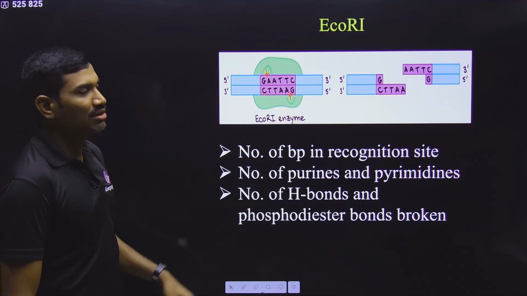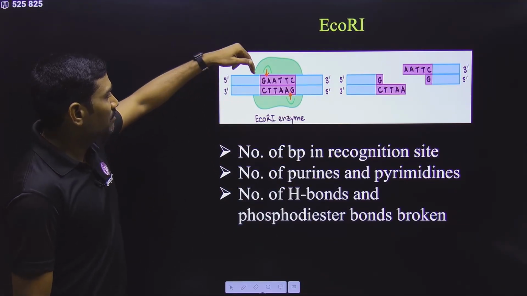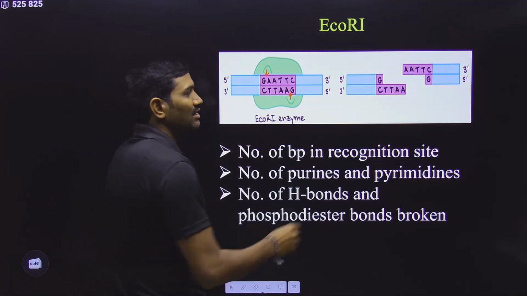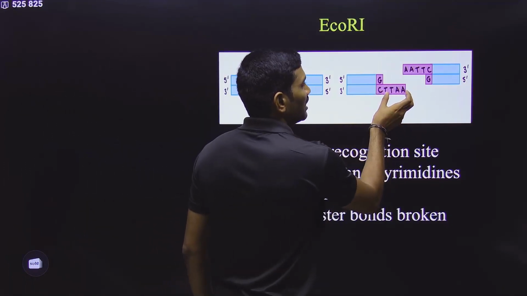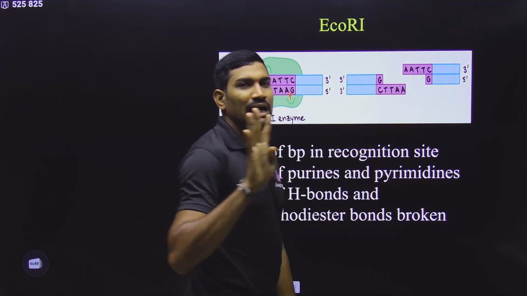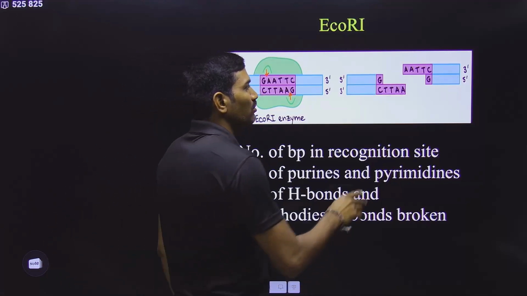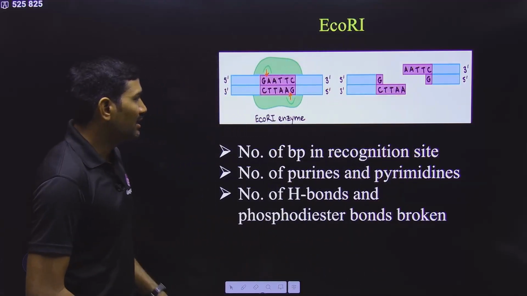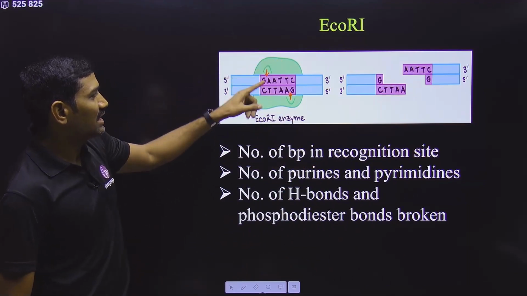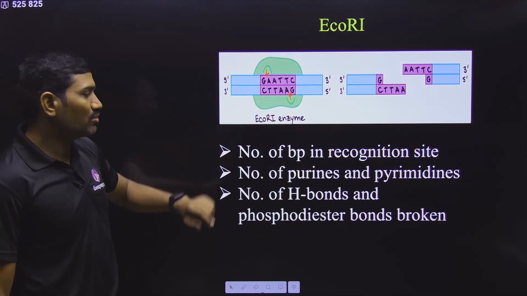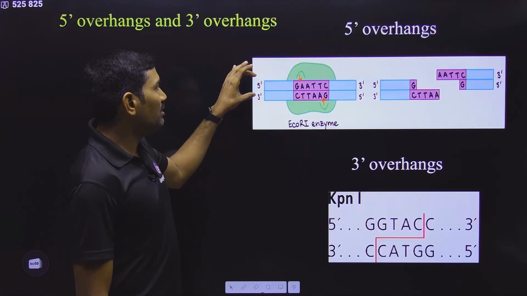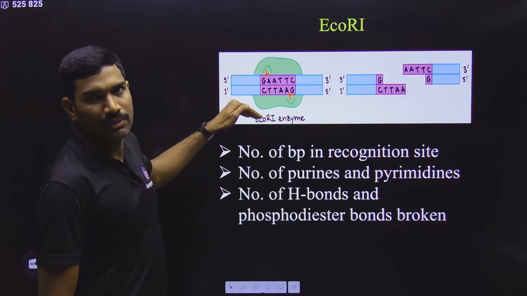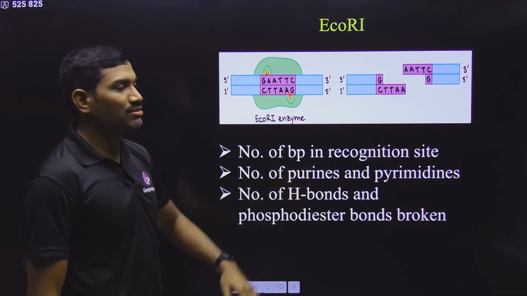With respect to EcoR1, the recognition site is 5' GAATTC, and it is cutting between G and A. And in the overhang, how many nucleotides are present? Each overhang has 4 unpaired nucleotides. In these unpaired nucleotides, 2 purines and 2 pyrimidines are present. Is it clear? Overall, in the recognition site, 6 base pairs are present, that means 12 nucleotides. In each pair, one will be a purine and the other a pyrimidine, so definitely 6 will be purines and 6 will be pyrimidines.